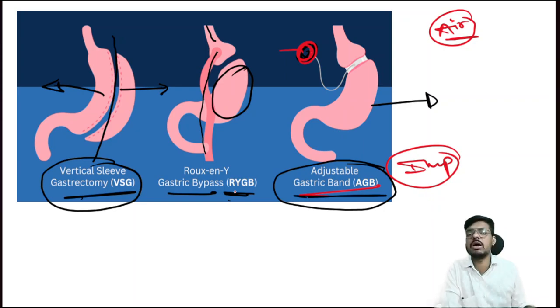Having extra knowledge always makes you stand out of the crowd. Bacho, standing out of the crowd brings a perfect rank. If you get the perfect rank, then only you will be separated from the 1 lakh aspirants appearing in the NORCET 8 exam. If you have extra knowledge, then you can choose better answers in all the questions, and your rank will be in the top 20, top 30, top 50. That will be helpful for you all. So these are the techniques performed in bariatric surgery.